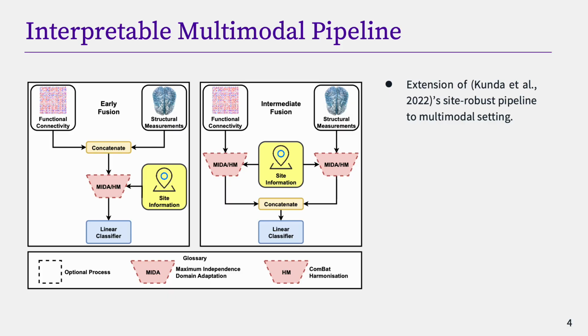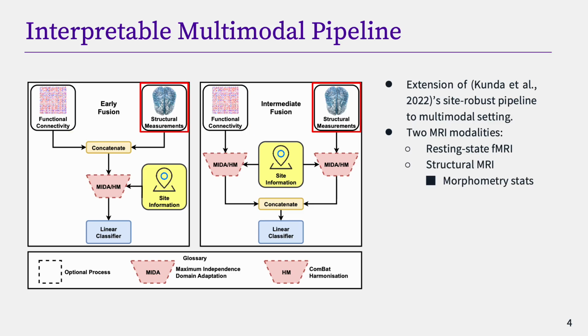This work builds upon a previous study by our colleagues published in 2022. Our approach integrates two imaging modalities: resting state functional MRI, where we extracted the functional connectivity, and structural MRI using morphometric features such as gray matter volume and cortical thickness, extracted from predefined regions of interest, or ROIs.